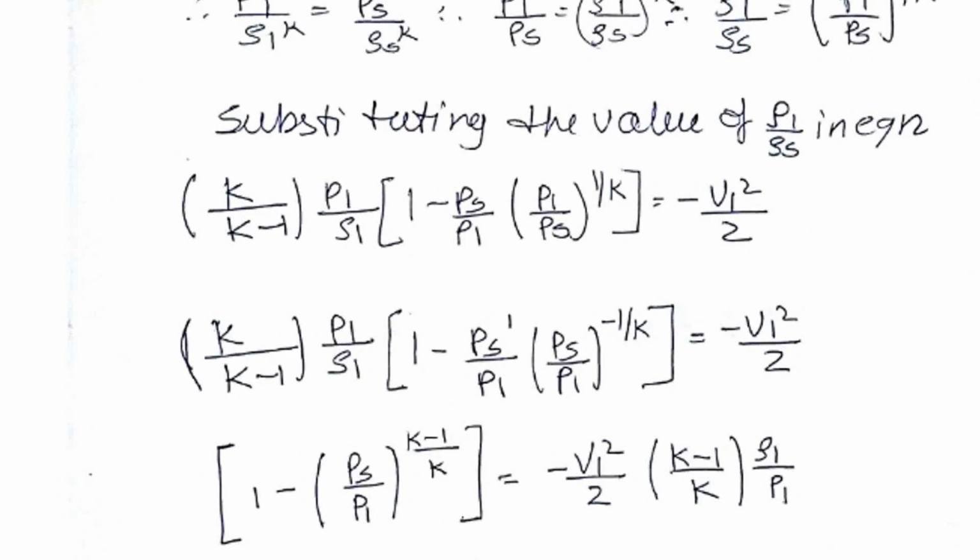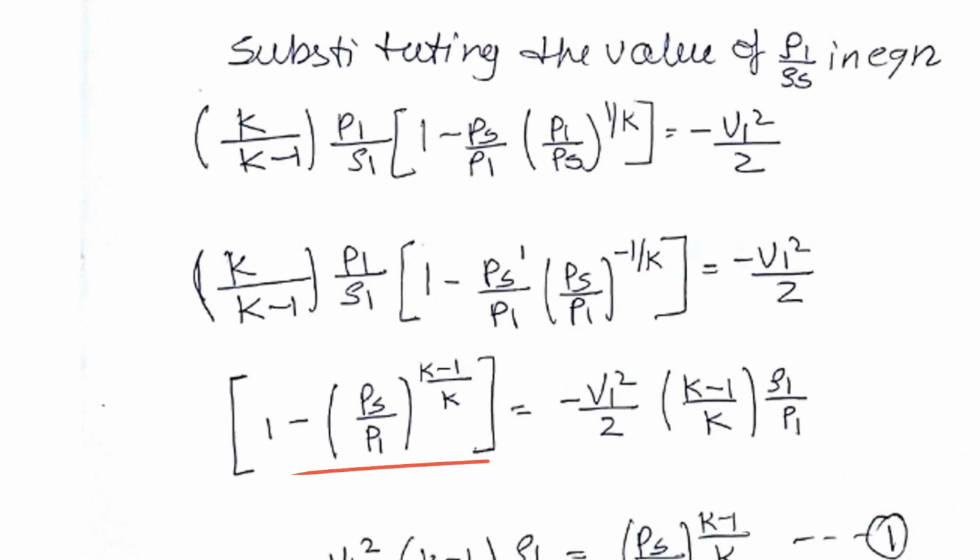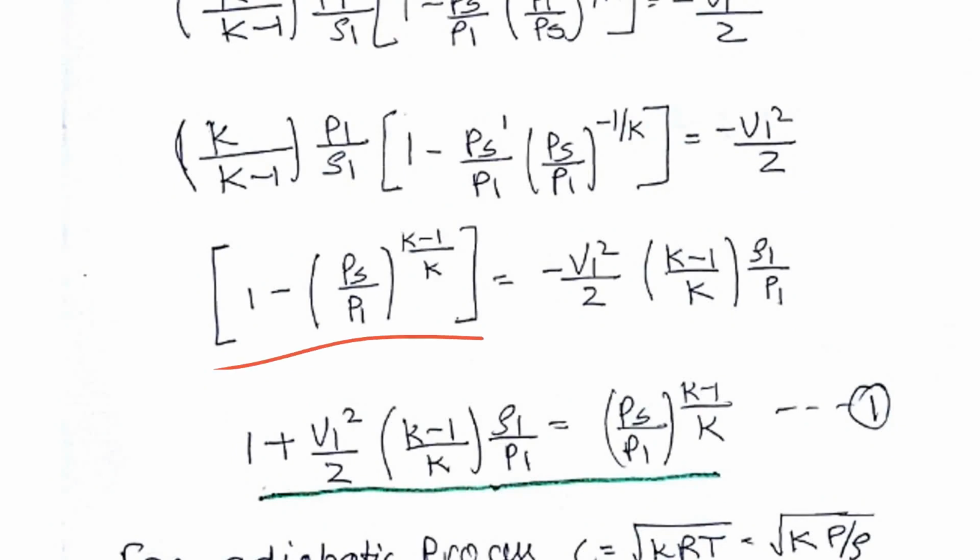So we can write this as PS divided by P1 to the power of minus 1 by k. So now what we can do is add these two values. After we add these two values, we'll be getting this as the equation. And in this, we will be moving this particular part over here. So after the rearrangement, we are getting this as the equation.